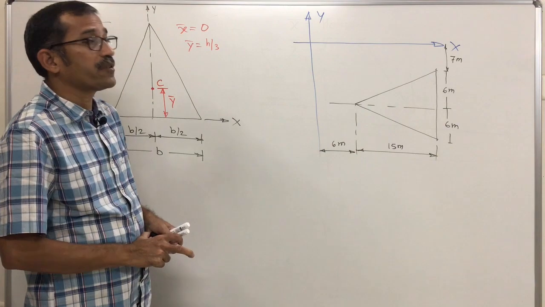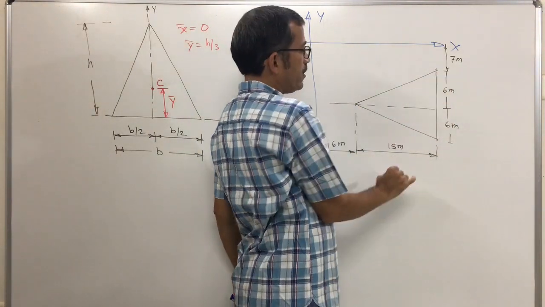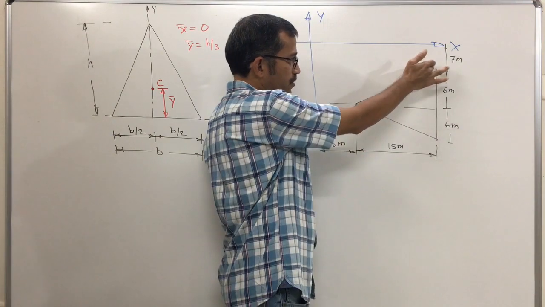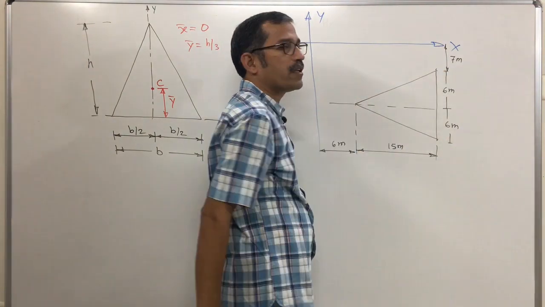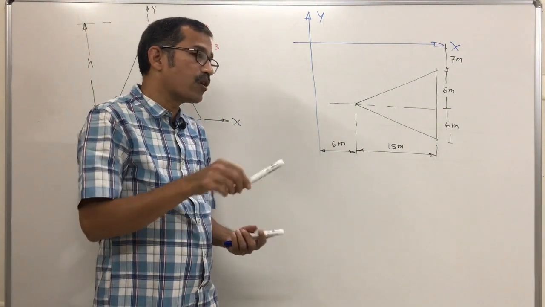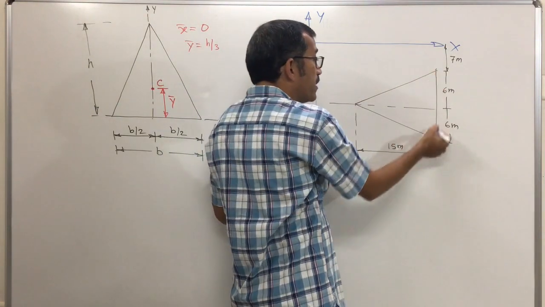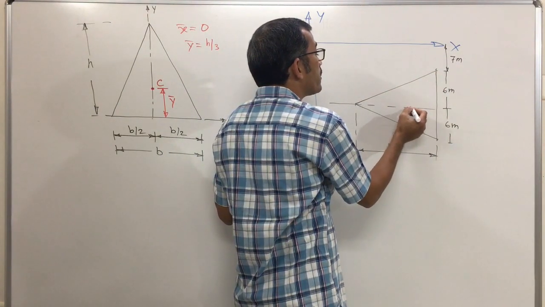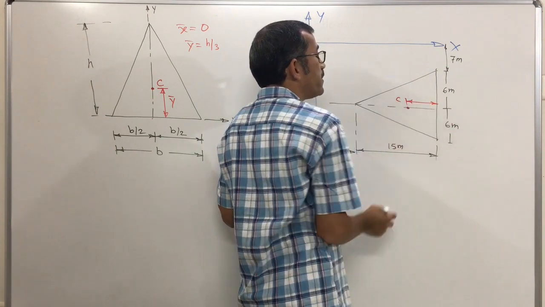First, what is important? Where is the centroid located? As this one is 6 meter and 6 meter, that figure is not proper; this dimension should be less. That means it is understood. The horizontal axis is the axis of symmetry. The centroid lies on the axis of symmetry, and from its base this distance is 1/3 of its height.